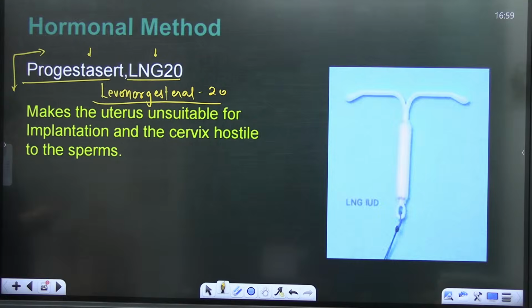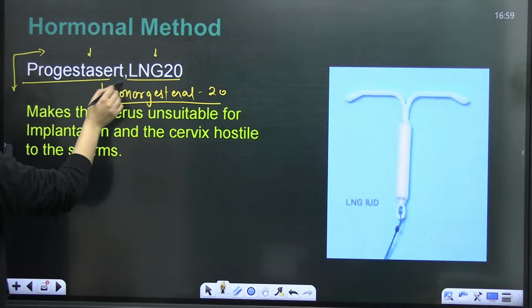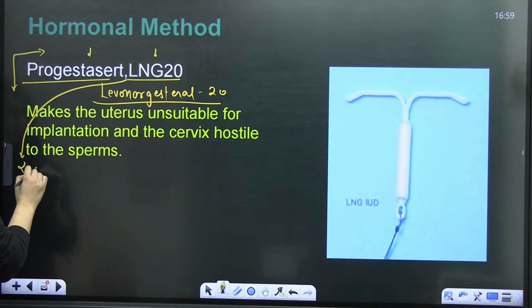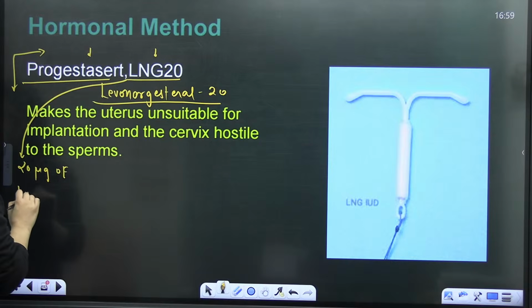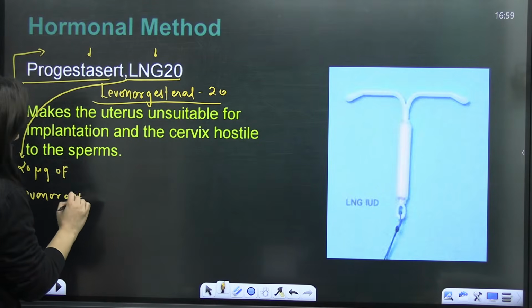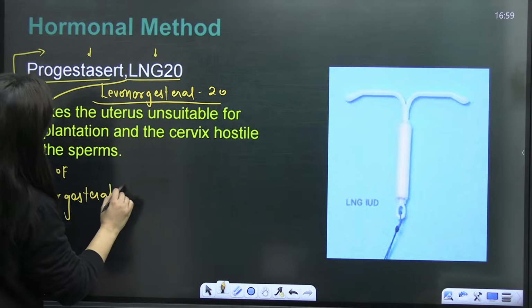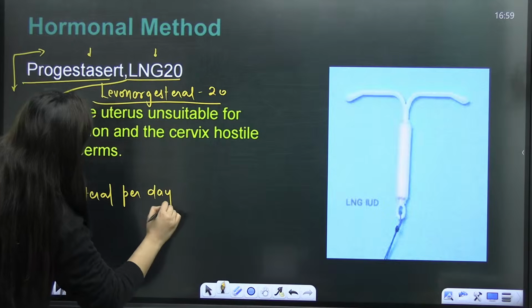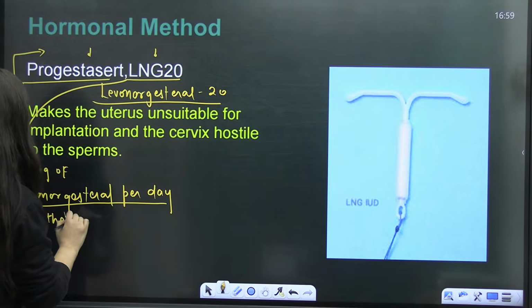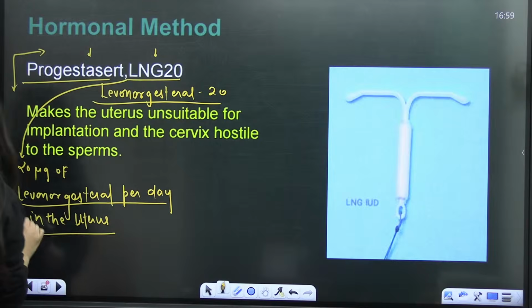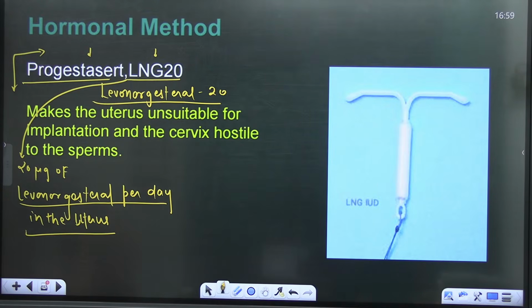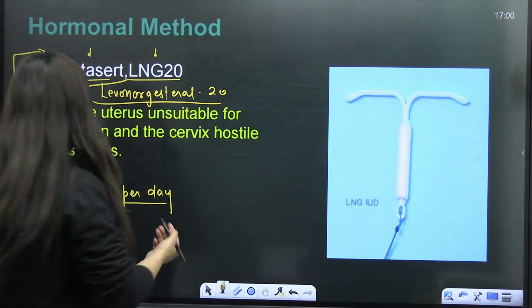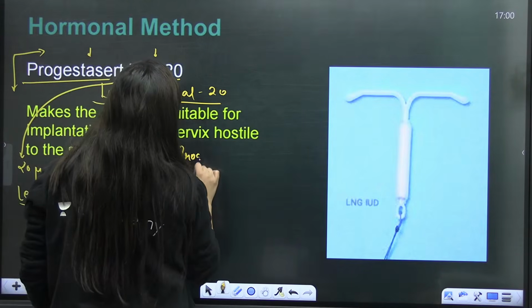Is that clear, students? It will release about 20 micrograms of levonorgestrel per day in the uterus. I hope you know what levonorgestrel is: it is nothing but the progesterone hormone.